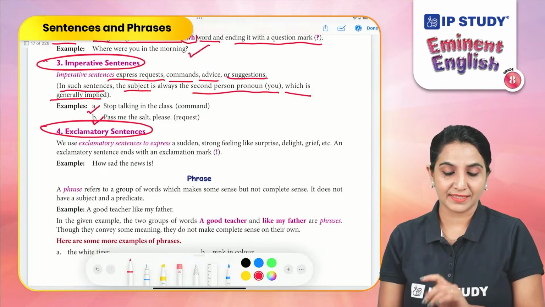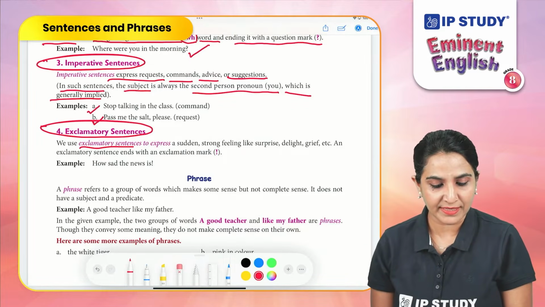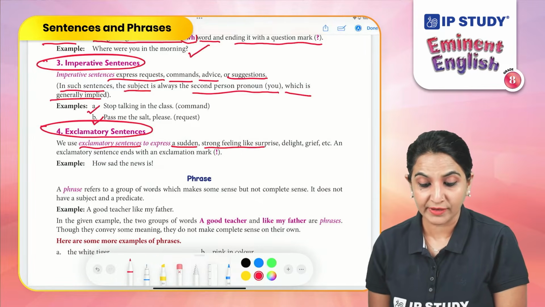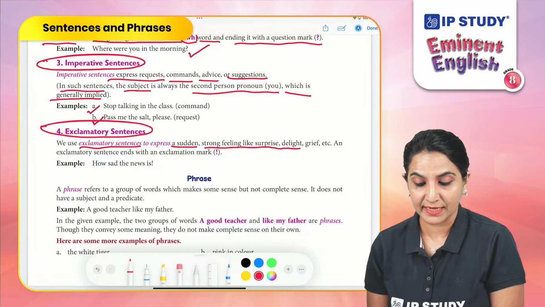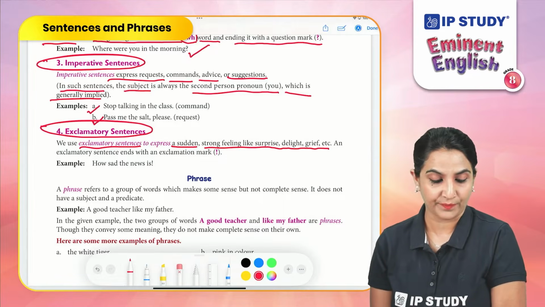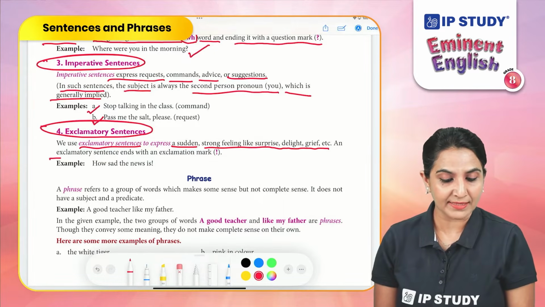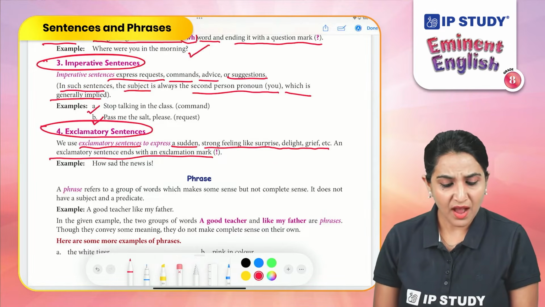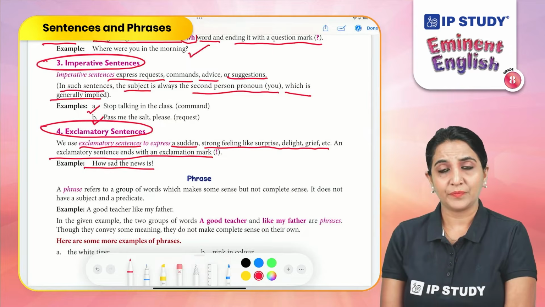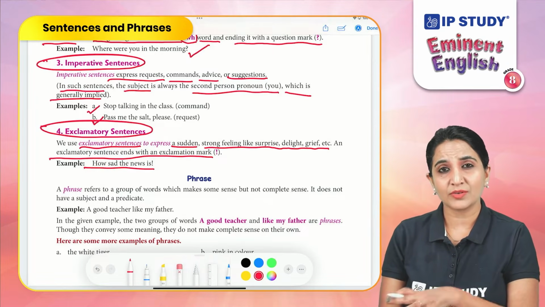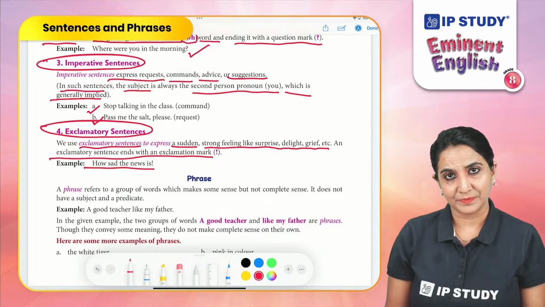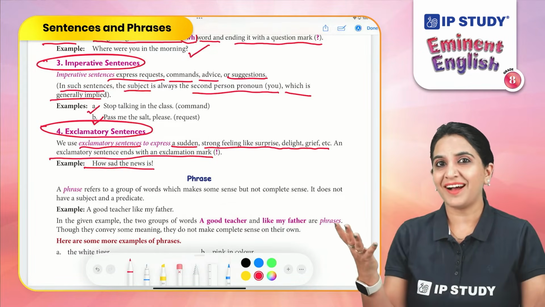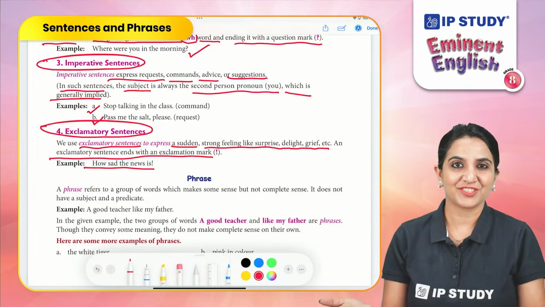Exclamatory sentences. We use exclamatory sentences to express a sudden, strong feeling like surprise, delight, grief, etc. An exclamatory sentence ends with an exclamation mark. For example, how sad the news is. These sentences describe your feelings. If you're happy, you can say, hurrah, we won the match.